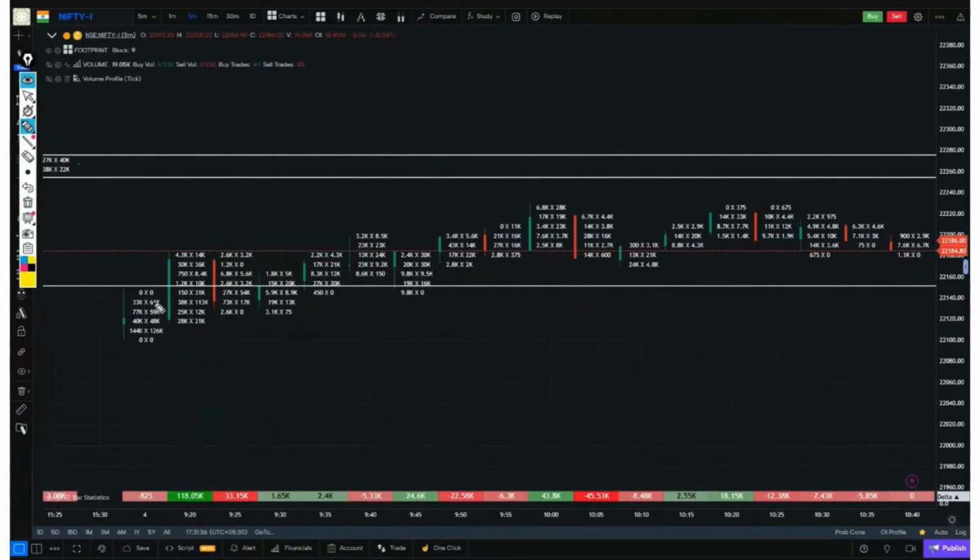Now we will read the delta of each candle, but we will read the delta of those candles more whose value is above 30, whether the delta is on the negative side or the positive side. The value should be above 30, like this candle has a delta of 1,000, 2,000, 5,000, 24,000, 22,000. These are small players. Now look at this, around 100,000, around 30,000.